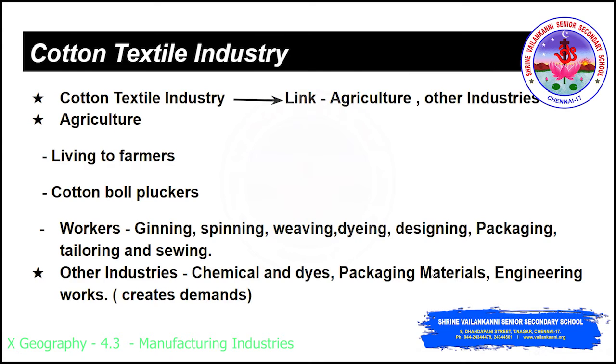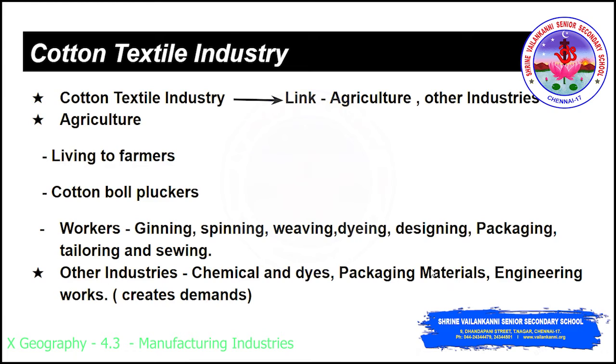Coming to agriculture, it is providing a living to the farmers. From the farmers we are getting the raw cotton, the raw materials. They involve the cotton ball pluckers, and then the workers included in ginning, spinning, weaving, dyeing, designing, packaging, tailoring, and sewing. For all these we need workers, and through these we are employing workers in all these activities.